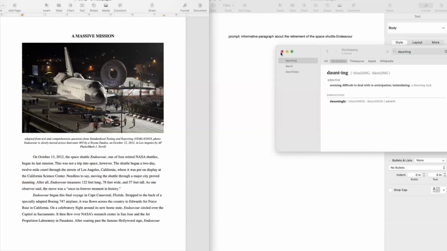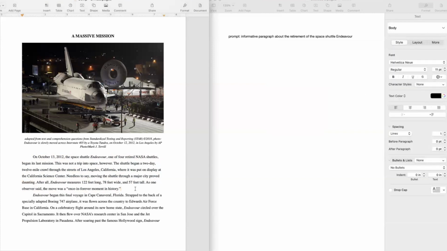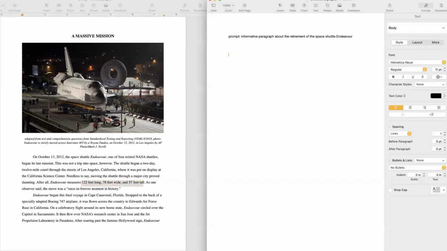Now, there's countless different things you can say are the main idea. Not infinite, but there's several different things you could say is the main idea. So if you see it and see something a little different, that doesn't mean it's wrong. But we need to somehow synthesize this entire paragraph into a main idea statement. So I look at it, daunting, so they're anticipating it's going to be difficult. It says it's one of the retired NASA shuttles. It's going through the streets of Los Angeles. Are those important? Maybe that's what the whole thing is about. Is the exact size part of the main idea? No, that's a detail.